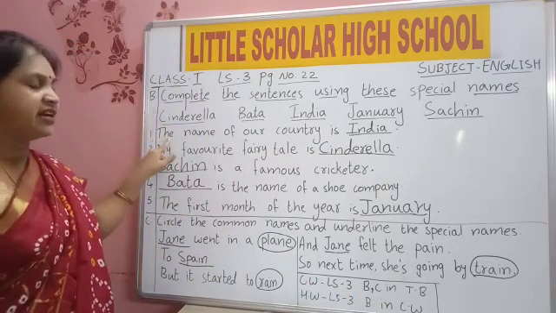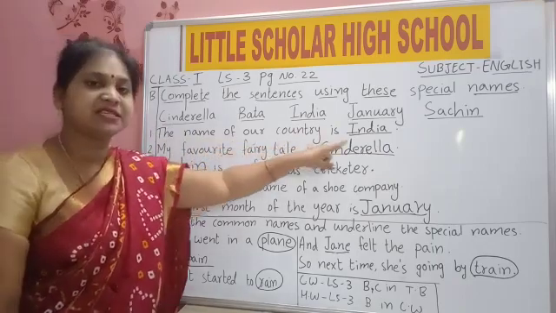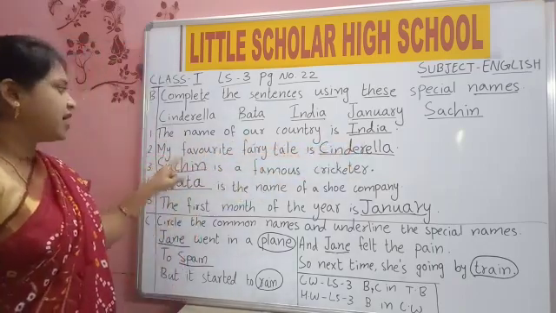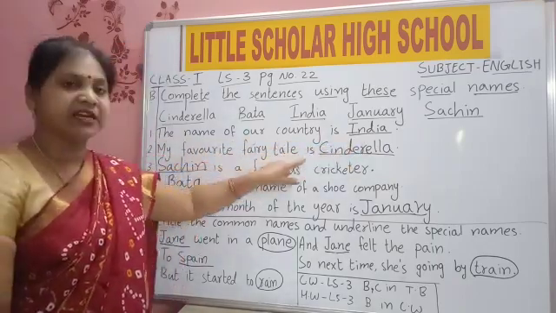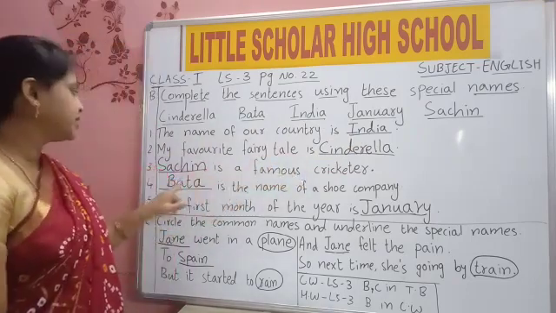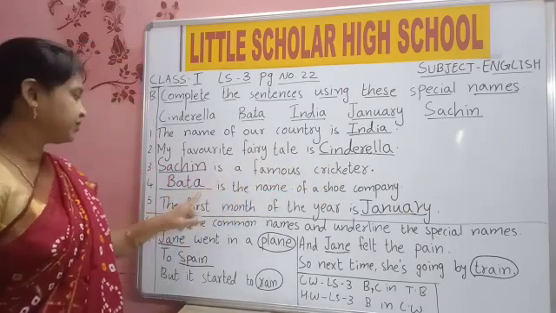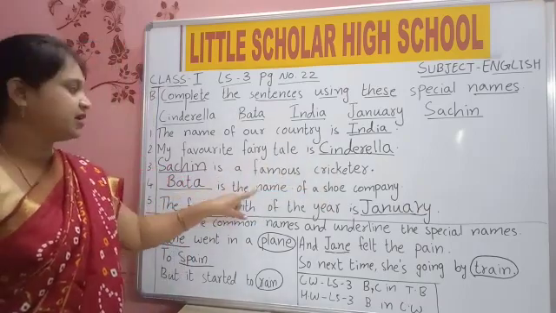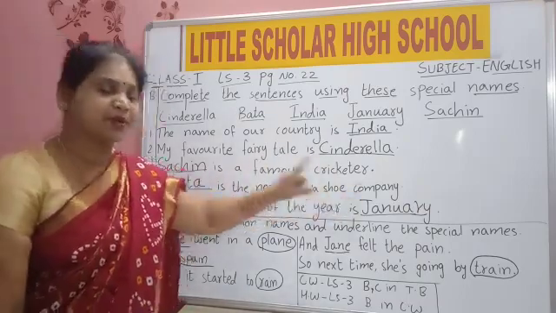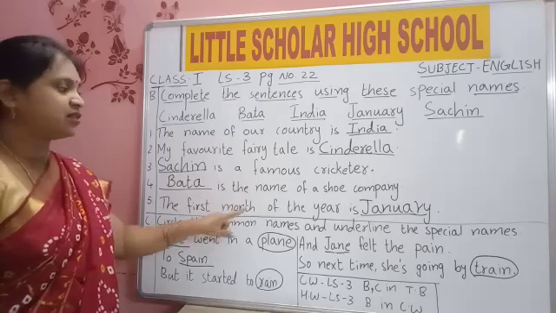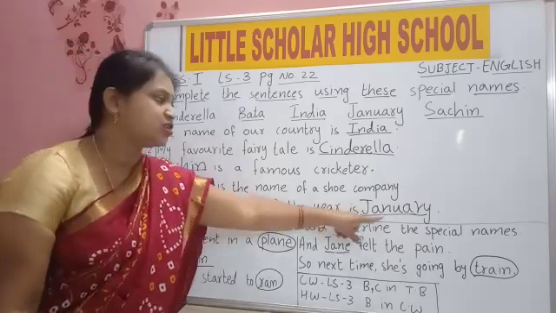Once again, read. The name of our country is India. My favorite fairy tale is Cinderella. Sachin is a famous cricketer. Bata is the name of a shoe company. The first month of the year is January.